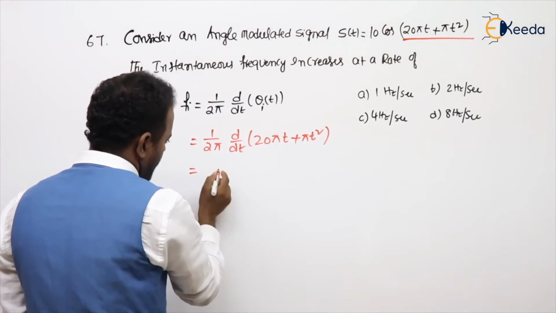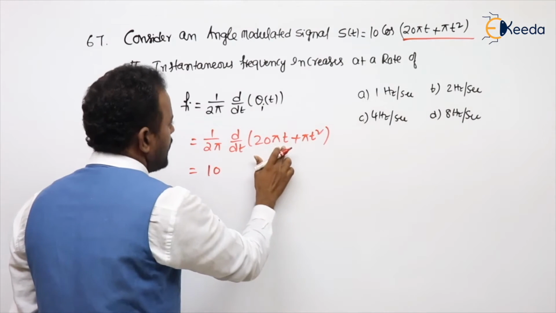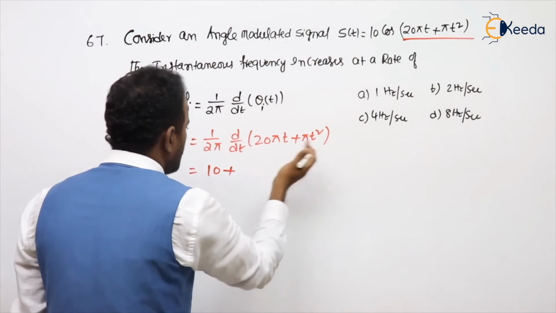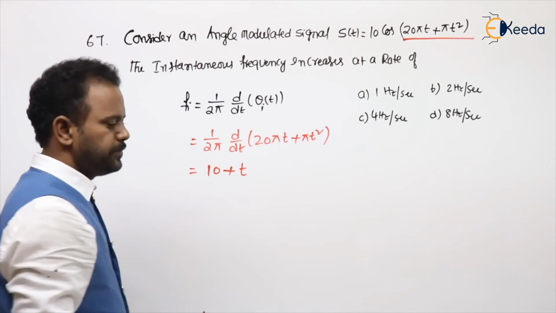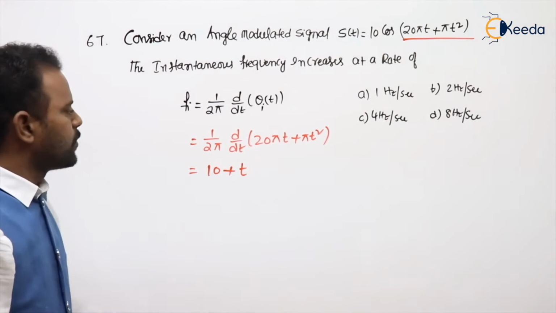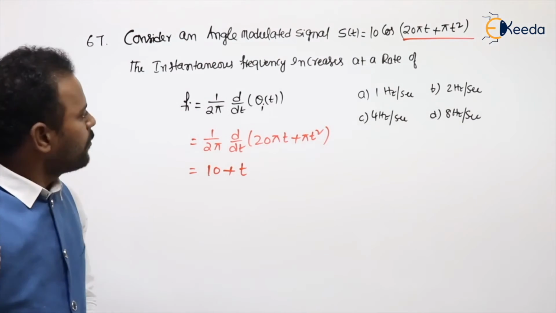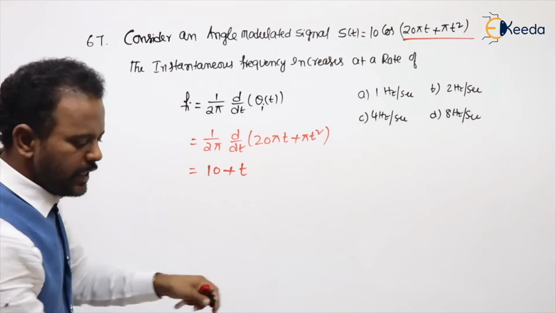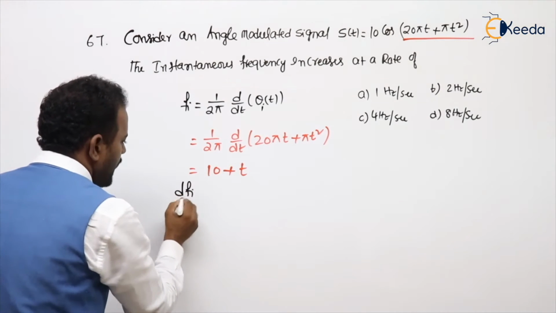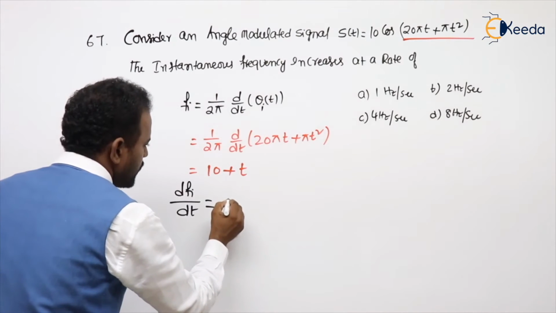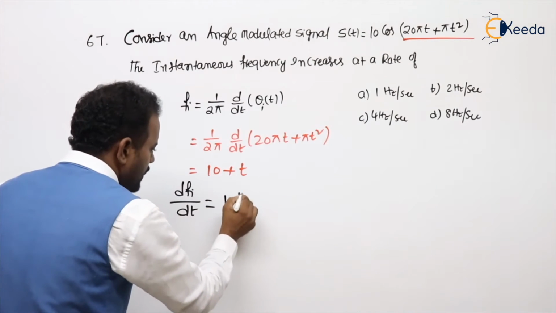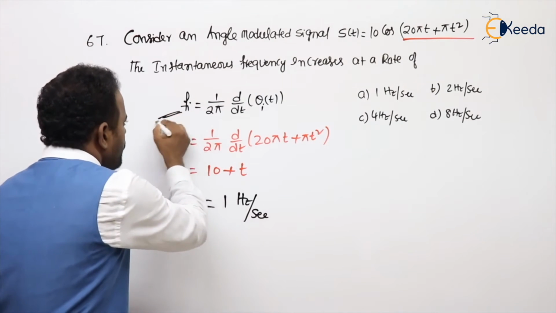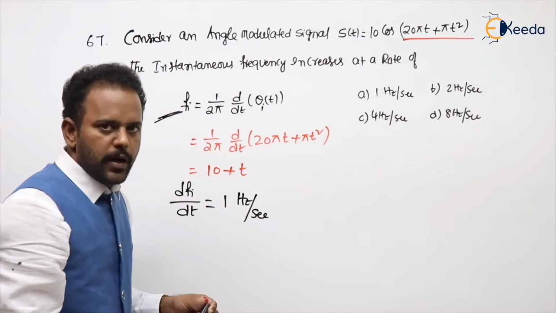20 pi by 2 pi, 10. d by dt of t, 1; plus pi gone, t square will be 2t, 2 also gone, remaining is t. This is the Fi value you got. After getting Fi, what is asked is not Fi. The rate is asked. How to calculate rate? Rate means dFi by dt. 10 constant gives 0, dt by dt means 1. Frequency means hertz divided by time means seconds. This is a very, very important formula; in the theory part also I told.